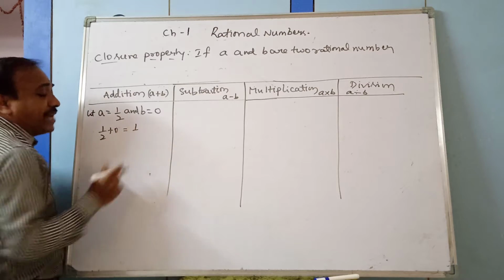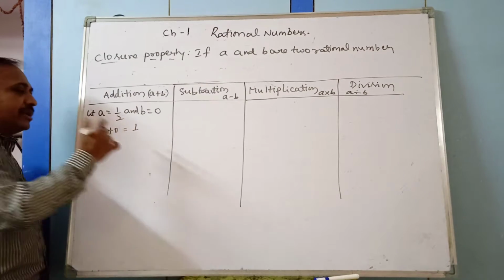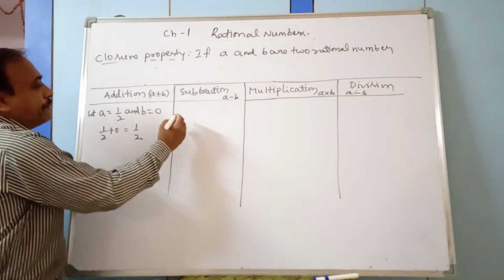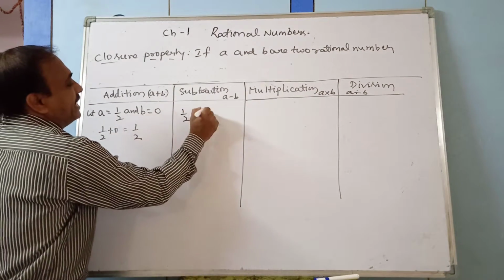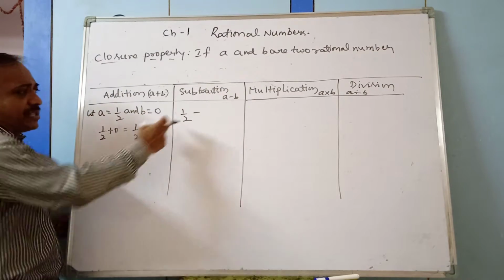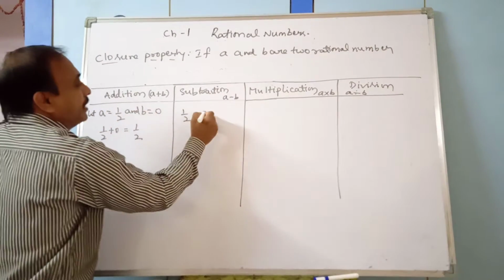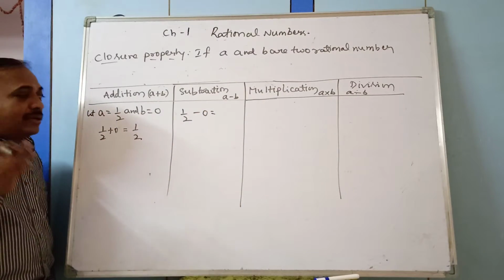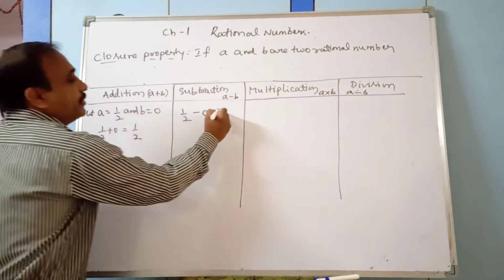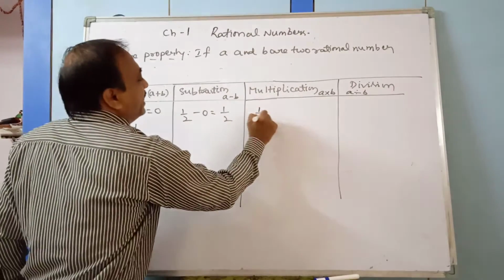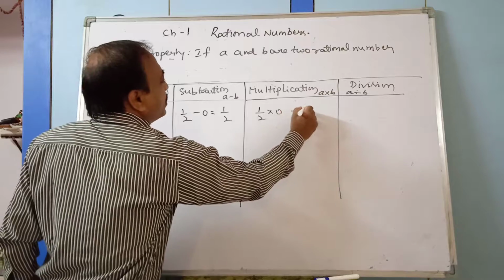If you add 0 to any number, you get the same number, so 1 by 2 plus 0 is 1 by 2. Next, subtraction: a is 1 by 2, b is 0. 1 by 2 minus 0 is equal to 1 by 2; subtract 0 from any number and you get the same number. Multiplication: 1 by 2 into 0 is equal to 0.